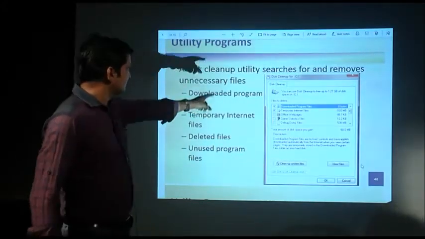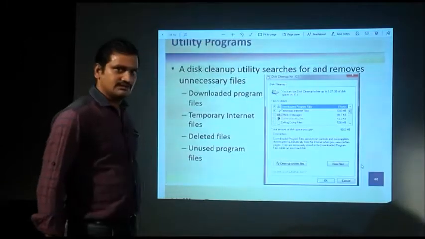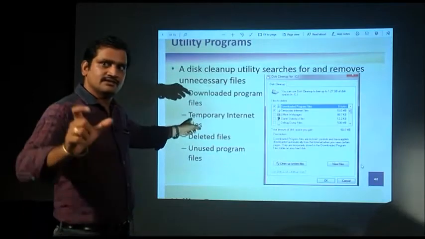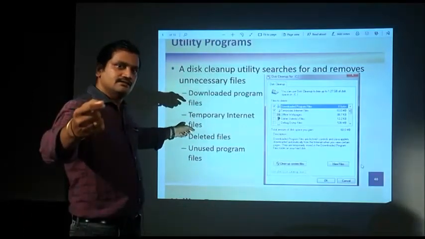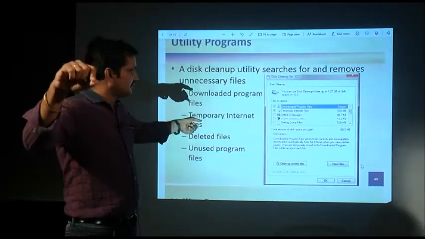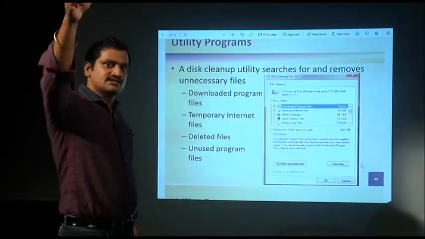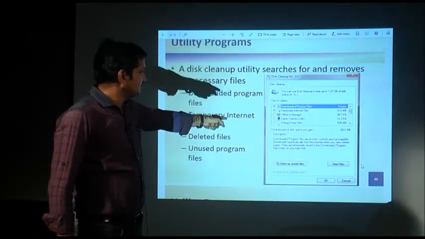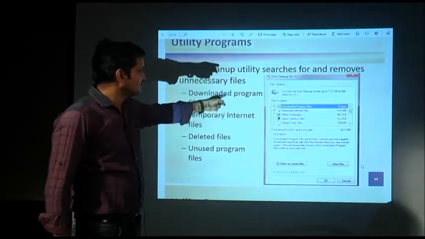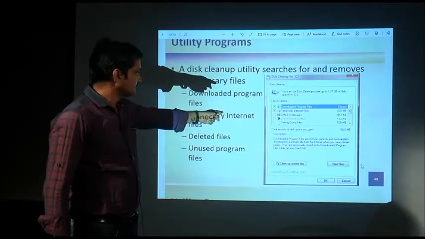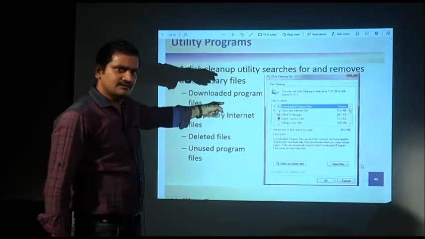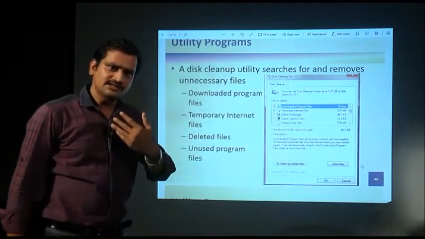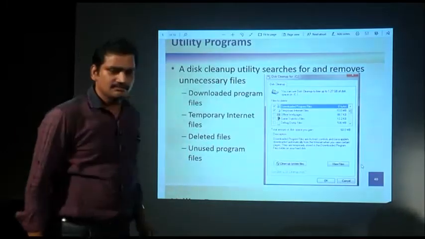And all these options you can find in this box, disk cleanup. You can find this in the menu I showed you on the first page, in start menu, accessories, system tools. Within that you can find this disk cleanup, and the types of files you can delete from your system are listed there. You just click on the checkbox for whatever you want to delete, and click on OK. It will remove those files from your system. This is the utility program, disk cleanup.